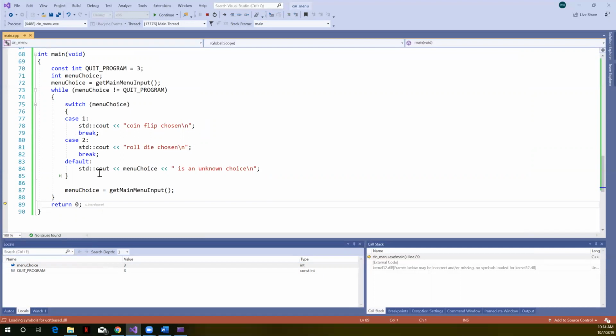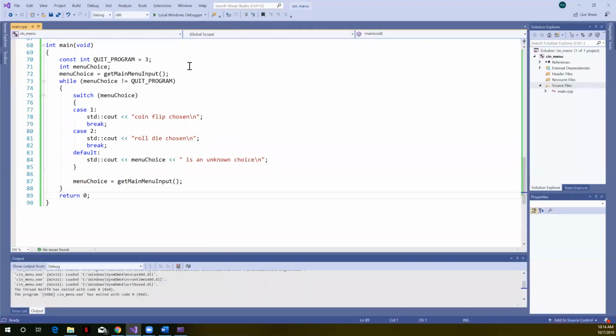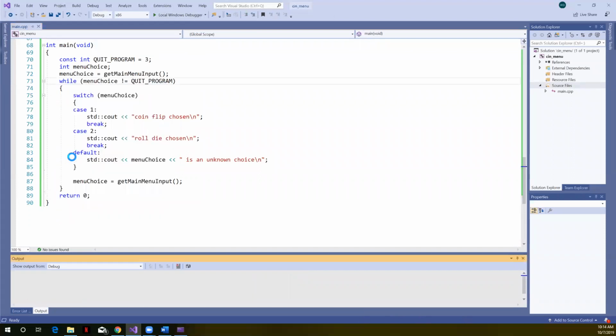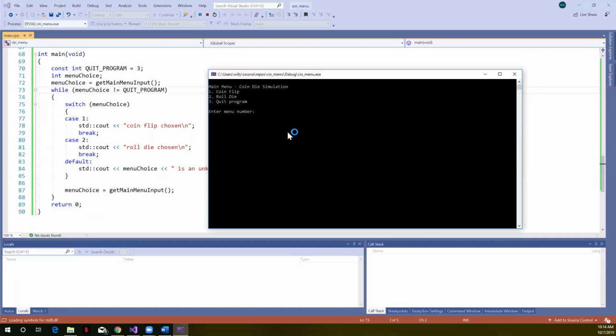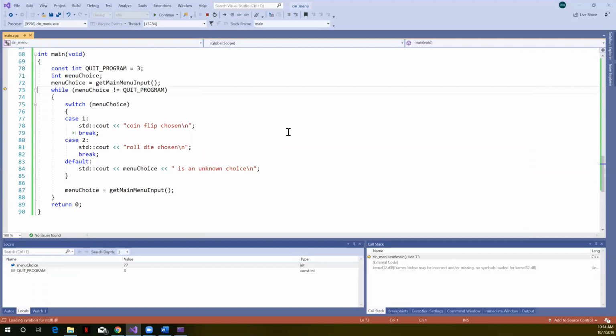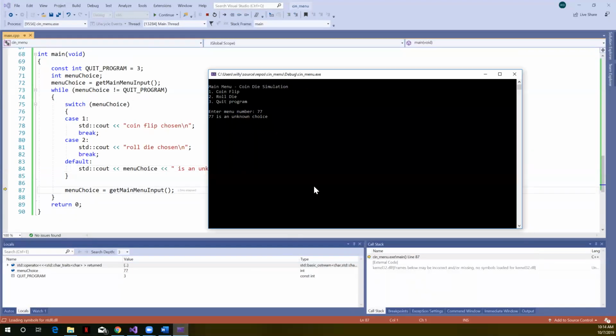We didn't test our default case, so we could enter an invalid value as well if we're running the program. So let's do that, run the cursor. These are all the things you should do to test your program. So what happens if I type that 77? Well, we're back here, we got the 77. We're going to switch on 77. That's not one of our cases. It comes down to default. This message pops up, 77 is an unknown choice, and it would then prompt the user to enter another choice.